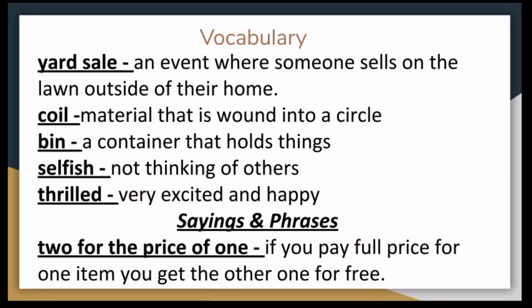For example, we are teaching my little brother that it is not nice to be selfish. Thrilled, very excited and happy. For example, the class is thrilled that we are going on a field trip. Sayings and phrases. 2 for the price of 1. It's an expression that means if you pay full price for an item, you will get another one for free. For example, we bought 2 sweaters for the price of 1.